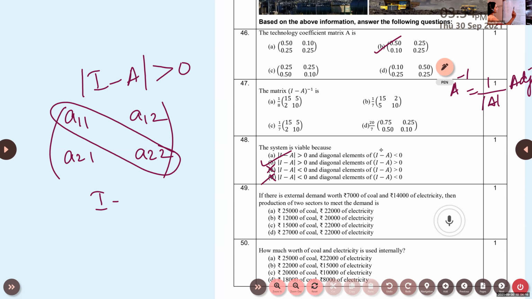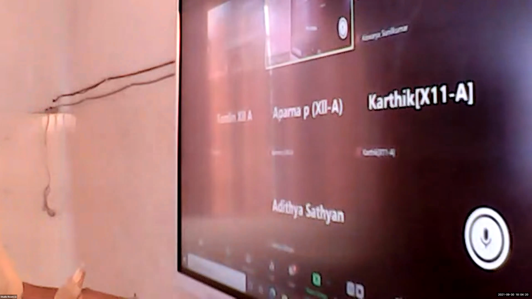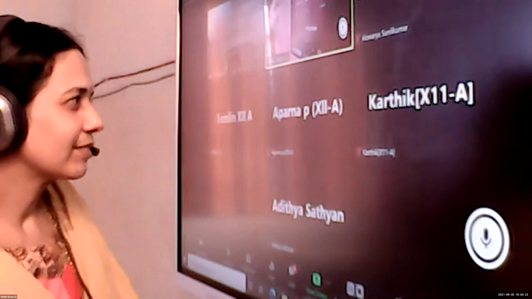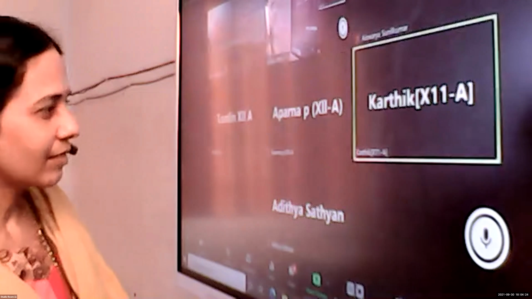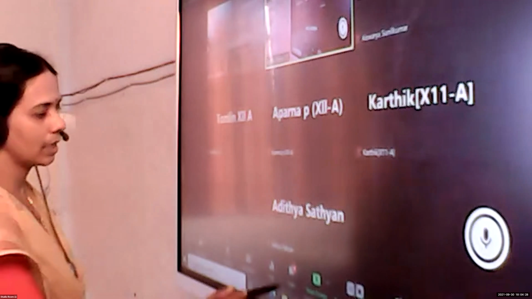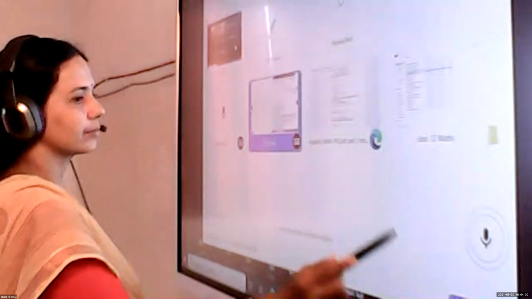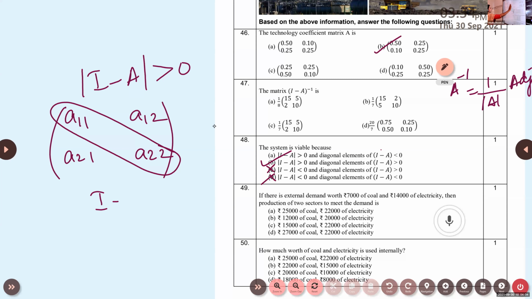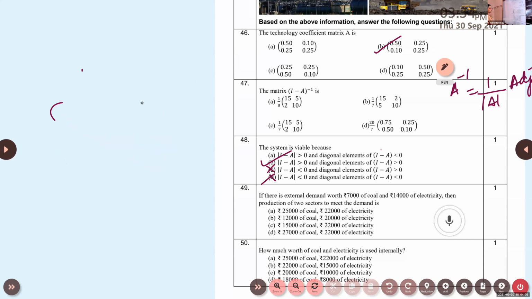And what is the other name for this condition? Karthik? Hawkins-Simon condition. Yes, that condition is called the Hawkins-Simon condition. Okay. Now, the next one, the 49th one. Go through the next set.